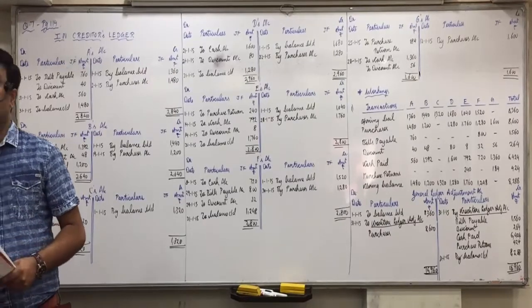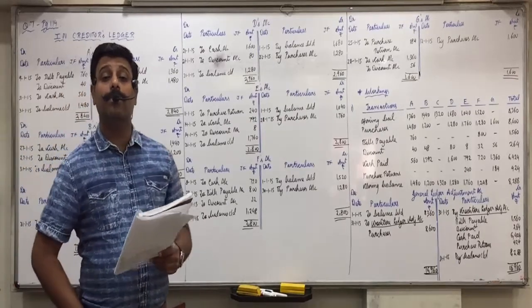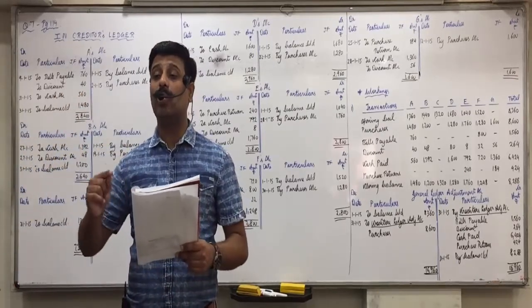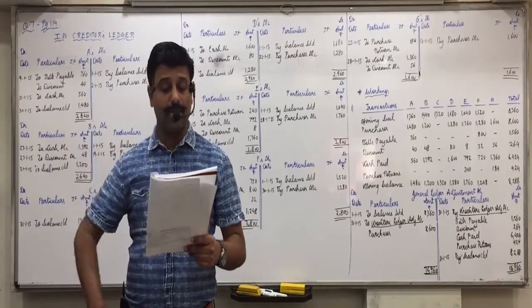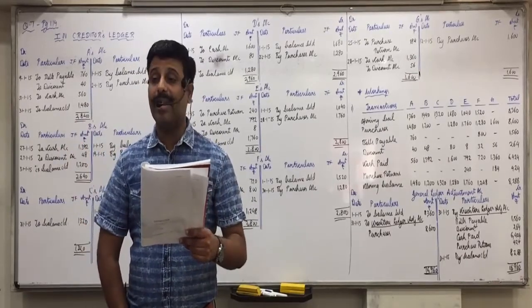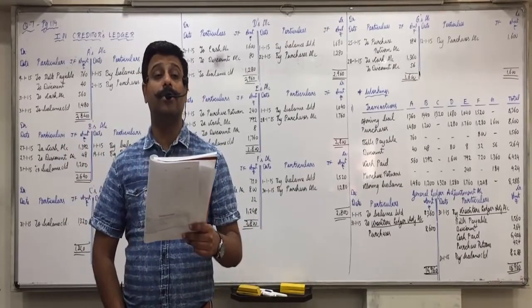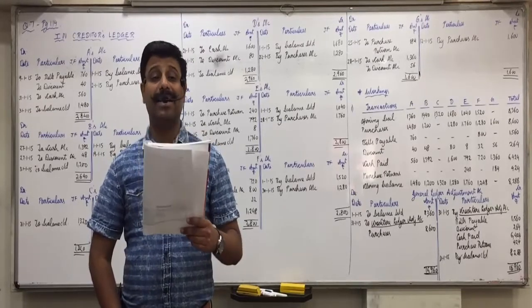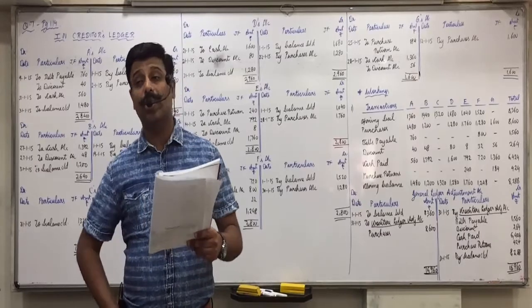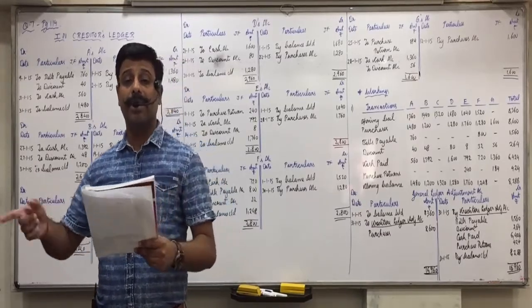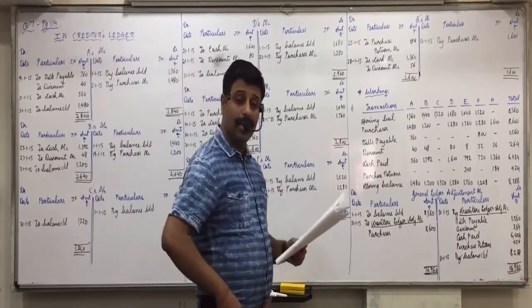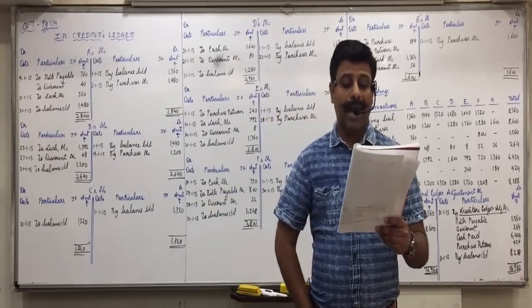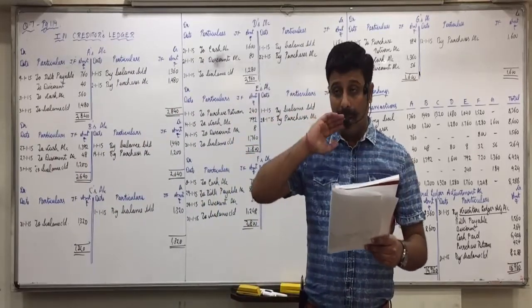Bad debts. Bad debts to debtors. To debtors, so credit side. Interest on overdue accounts. Interest charged from debtors is an expense or income? So debtors to interest. Debtors account debit means it will come on the debit side. Cash discount allowed.